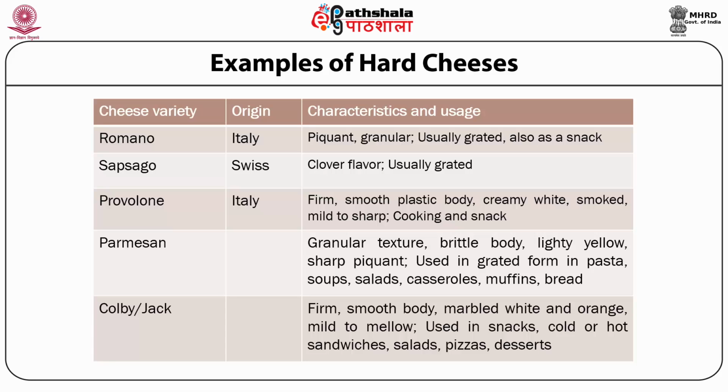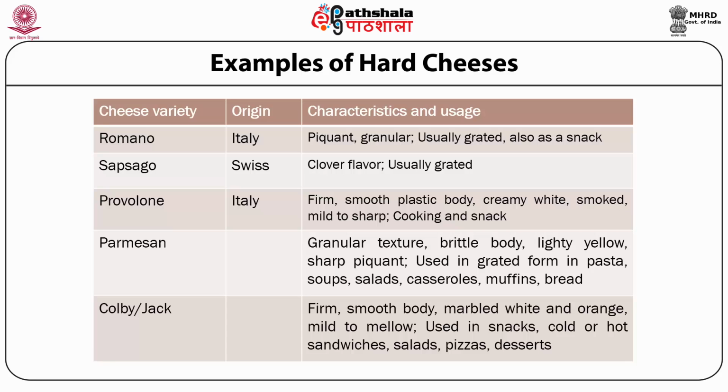For Parmesan, a granular texture is characteristic. It has a brittle body, light yellow color, sharp piquant flavor, and for end-use application, it is used in grated form in pasta, soups, salads, casseroles, muffins, and also can be used with bread.